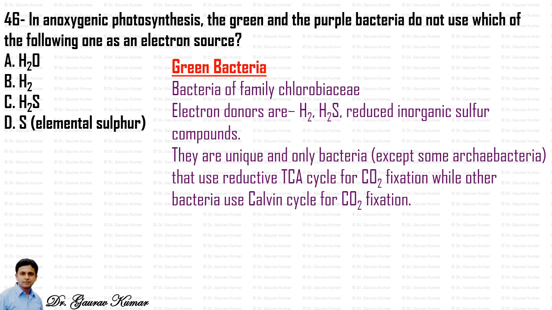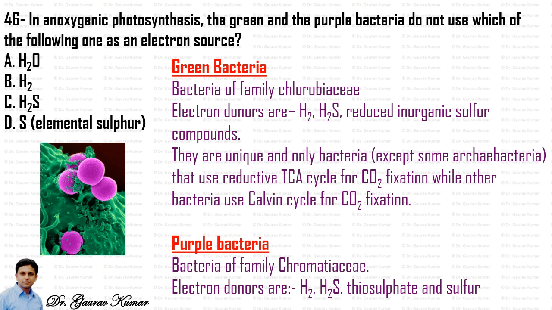This is very important. Now the purple bacteria are bacteria of family Chromatiaceae, and the electron donors are H2, H2S, thiosulfate and sulfur. So the answer to this question will be H2O. That is, H2O is not used as an electron donor in case of green and purple bacteria.